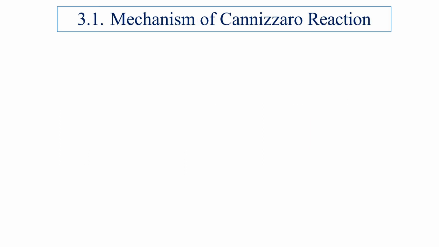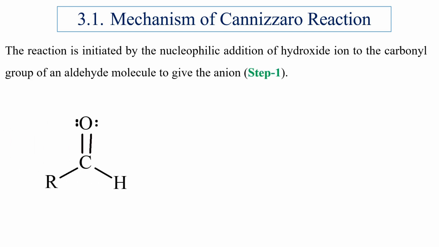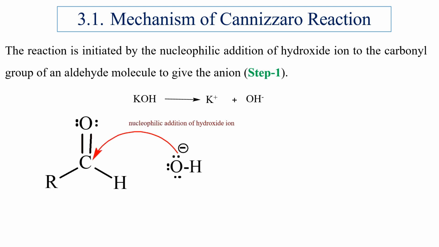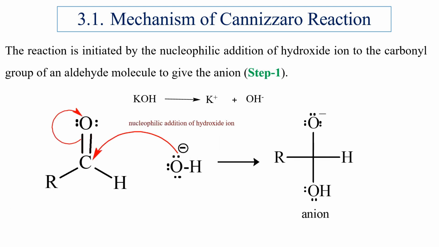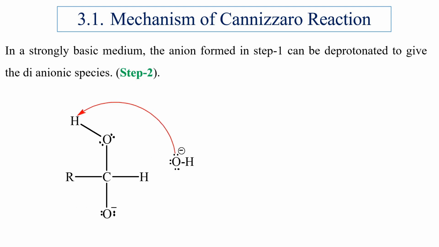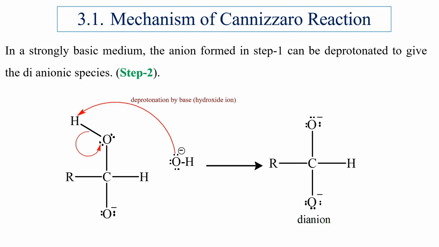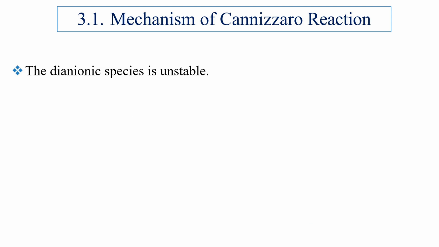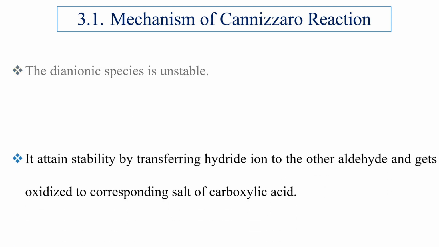Now, let us see how the Cannizzaro reaction mechanism is followed. The reaction is initiated by the nucleophilic addition of hydroxide ion onto the carbonyl group of an aldehyde molecule to give the corresponding anion. In a strongly basic medium, the anion formed in step 1 gets deprotonated to give a dianionic species, and this is the dianionic species. The dianionic species is highly unstable.